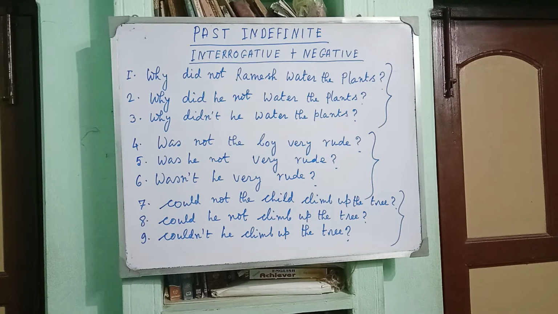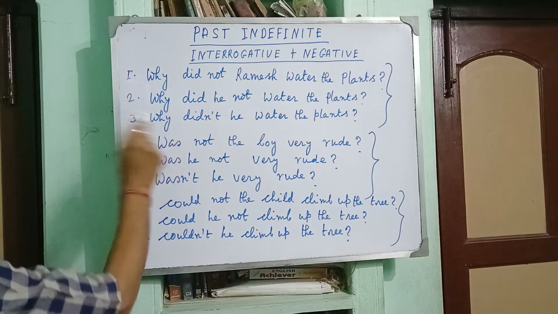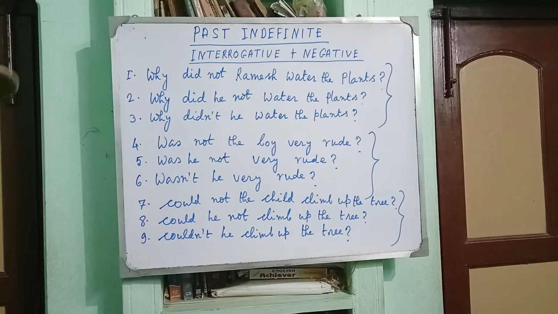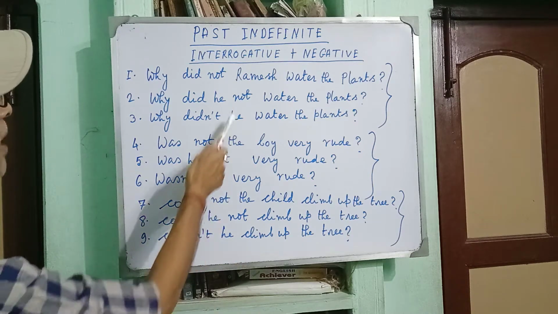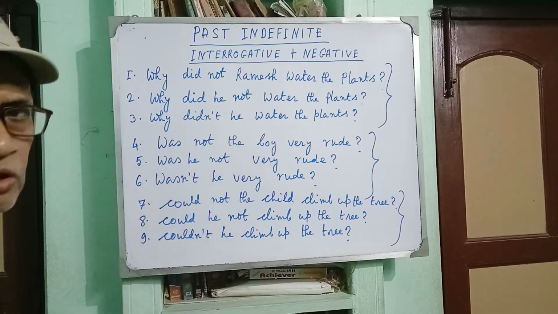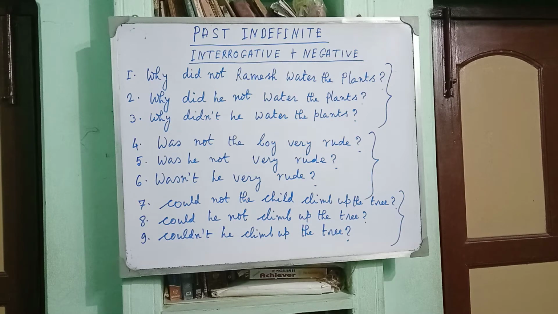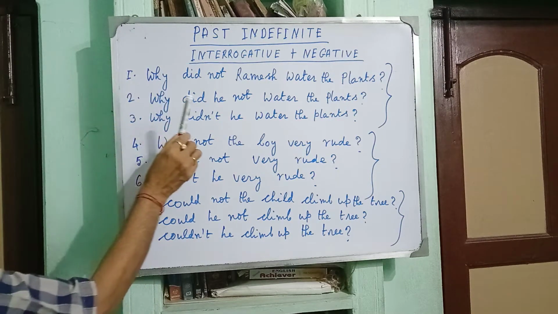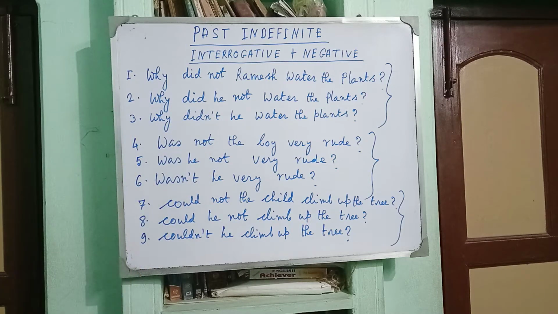So the pronoun is preceded by the auxiliary verb did and followed by the negative form not. Am I clear? When the subject is pronoun, you will have to place the auxiliary verb in its past form